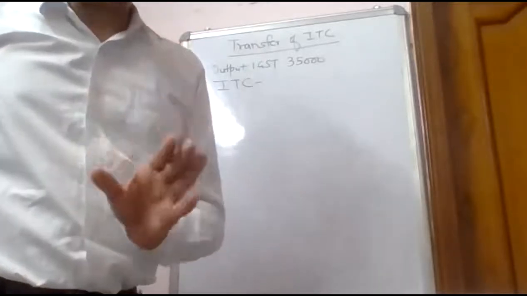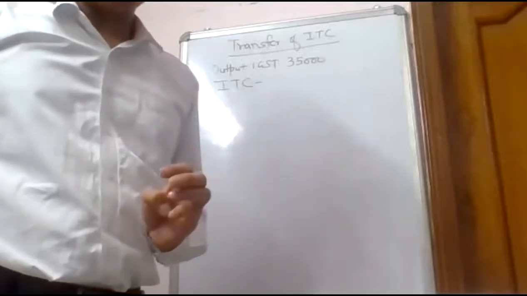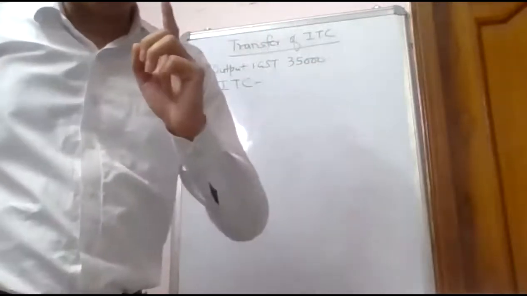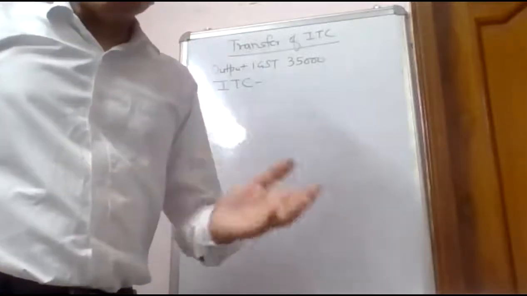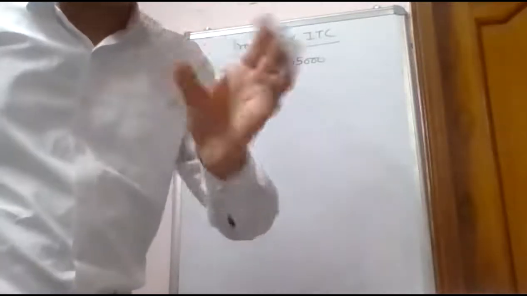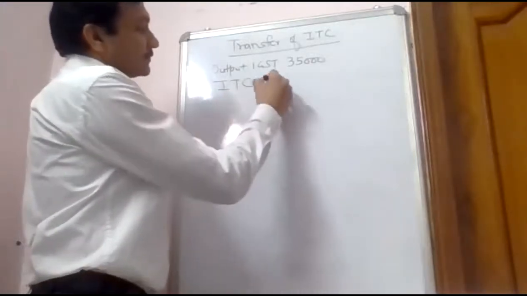If you don't learn, then you have to revise your previous lecture concept. After exhausting my ITC of IGST completely, then my second stage is how I can use my ITC of central tax, CGST.